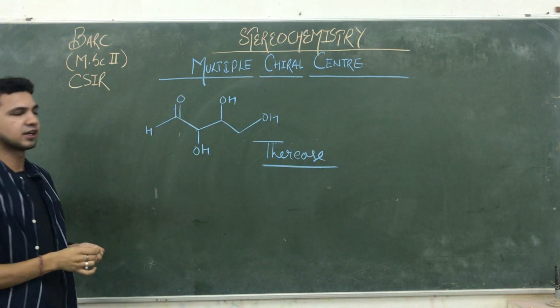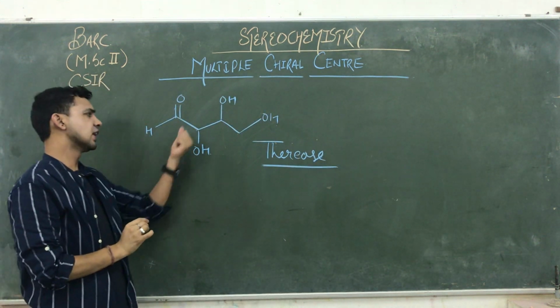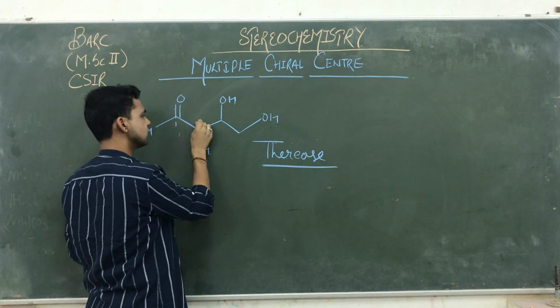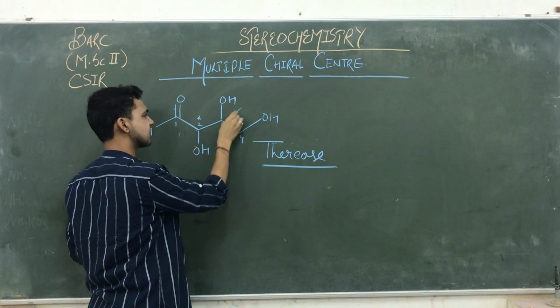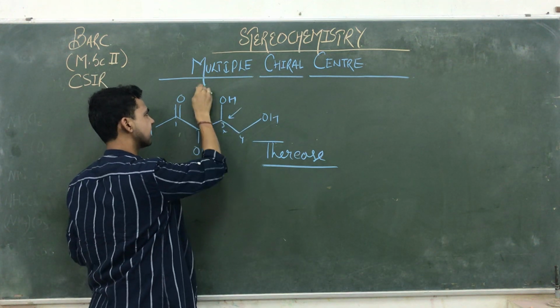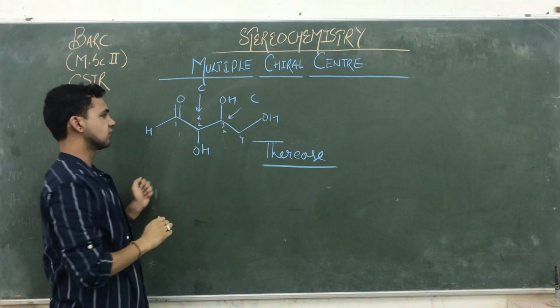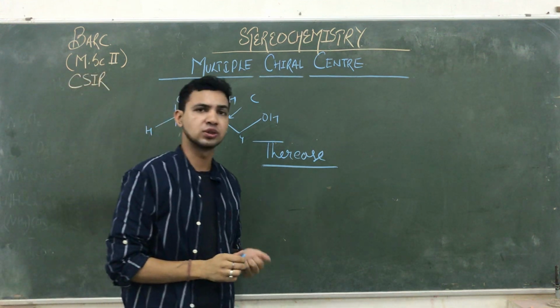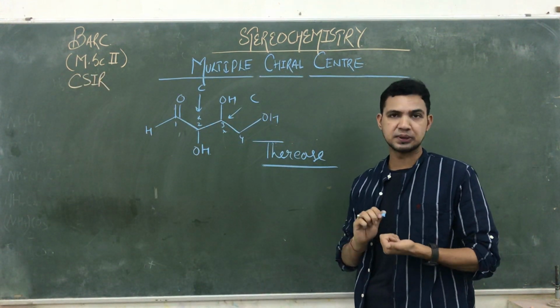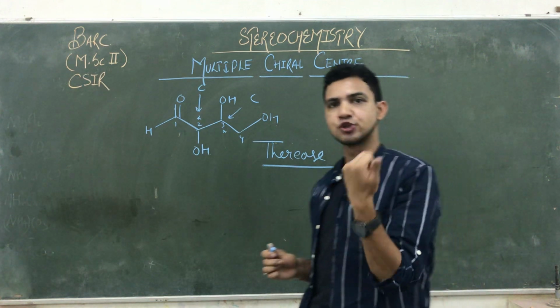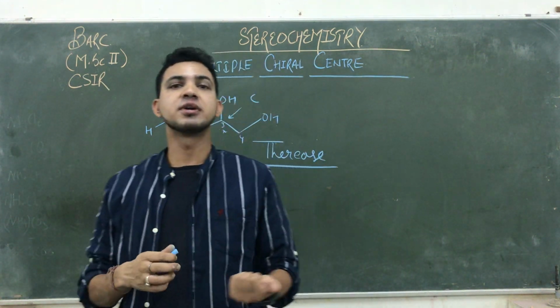It's a 4-carbon carbohydrate compound in which we are studying carbons 1, 2, 3, 4. Carbons 3 and 2 are chiral centers. This is also a chiral center, and that one is also a chiral center. So today we are going to study the chirality at these centers, what happens if you flip it, and also their mirror images.